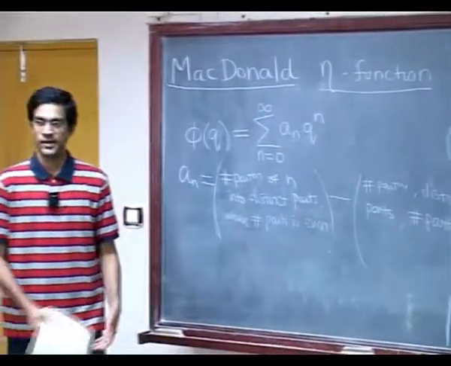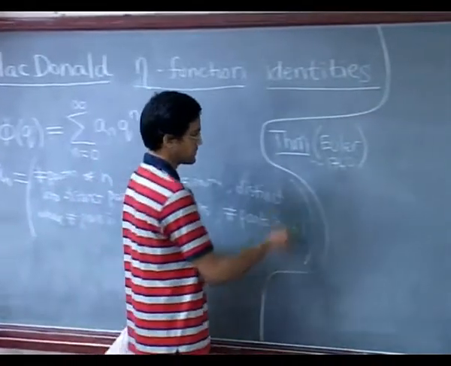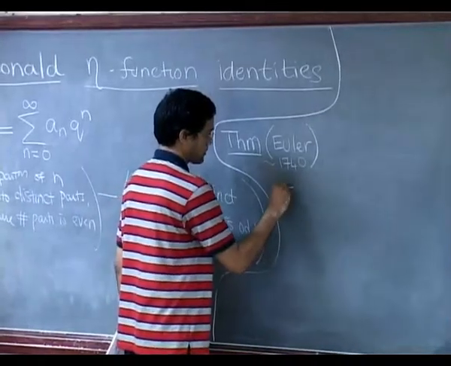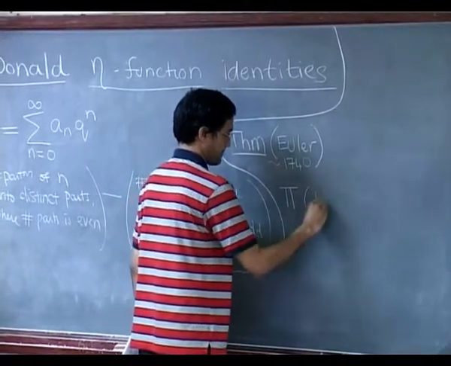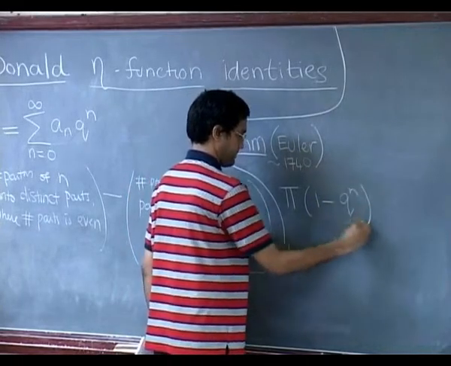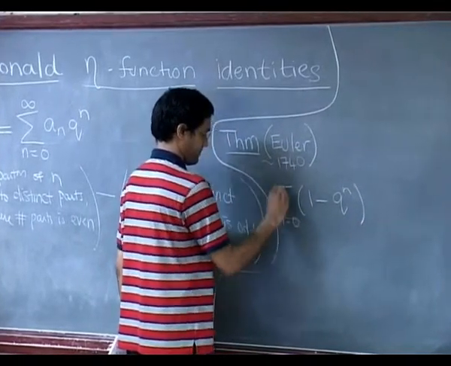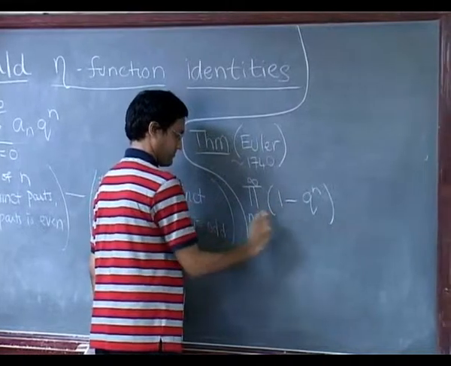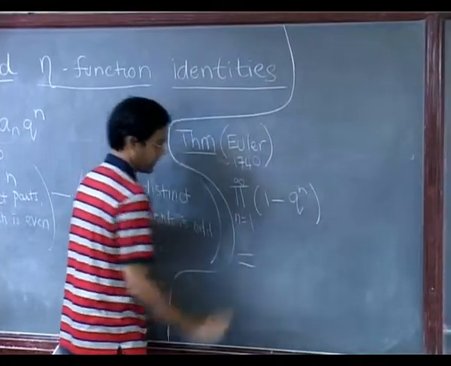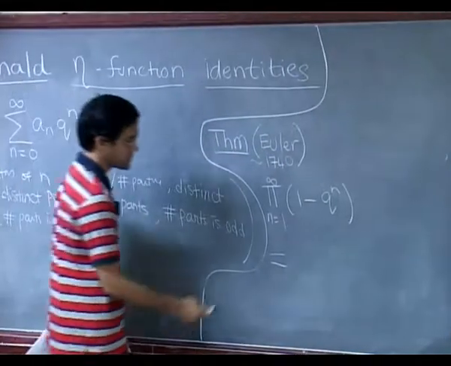It's called Euler's pentagonal number theorem, which says that this infinite product can actually be written as the following infinite sum.